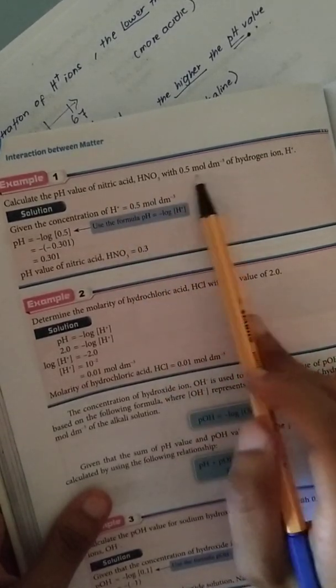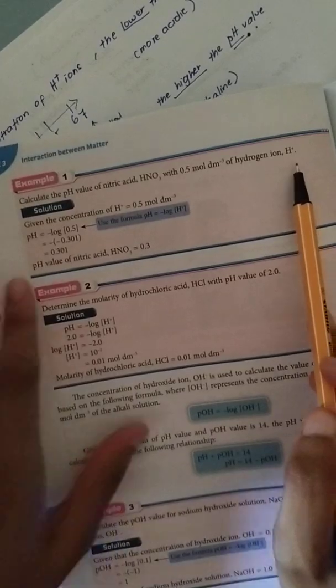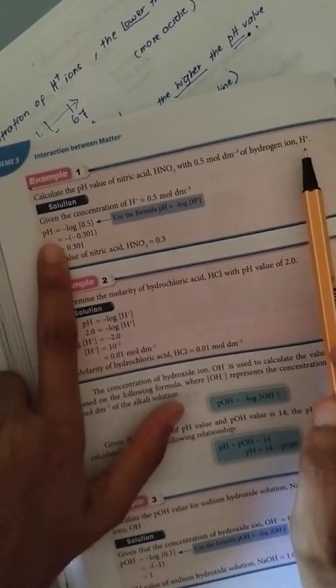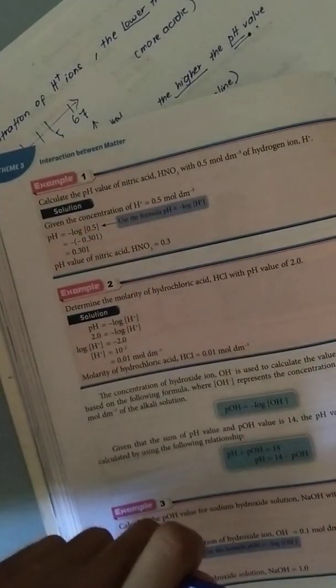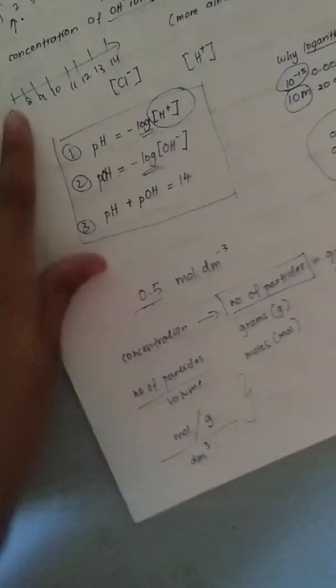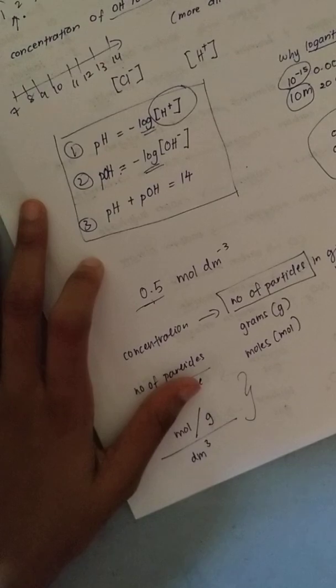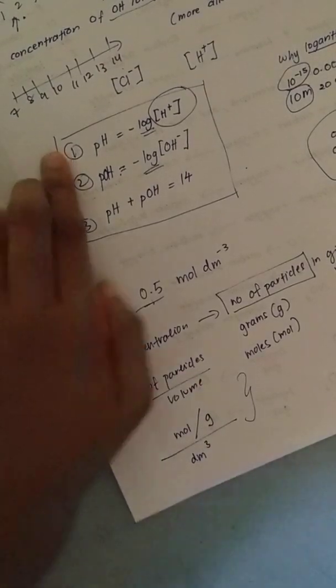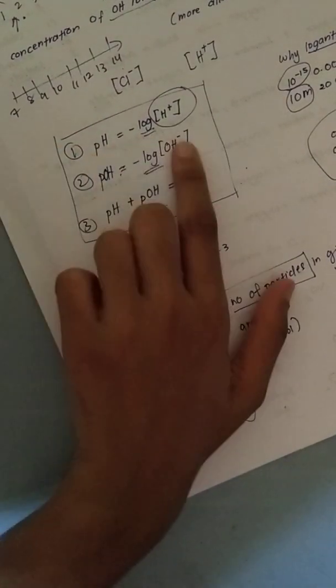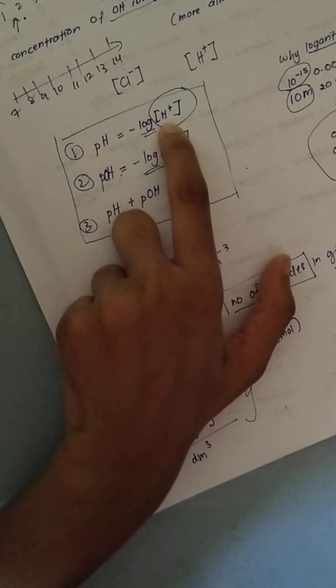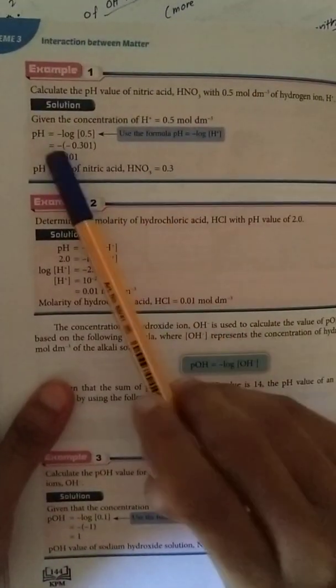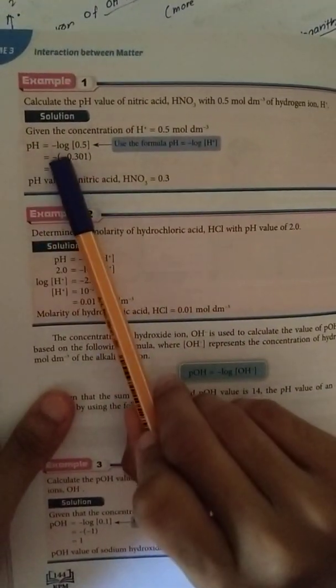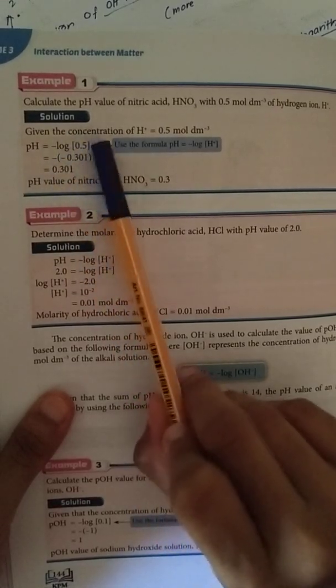Calculate the pH value of nitric acid where it's given this concentration of hydrogen ions. So which formula must you use? They are talking about hydrogen ions, right? And they are asking you for the value of pH. So from equations 1, 2, 3, which one must you use? Equation number 1, because they want you to find pH and they give you this value already. So you just substitute: pH equals negative log 0.5.